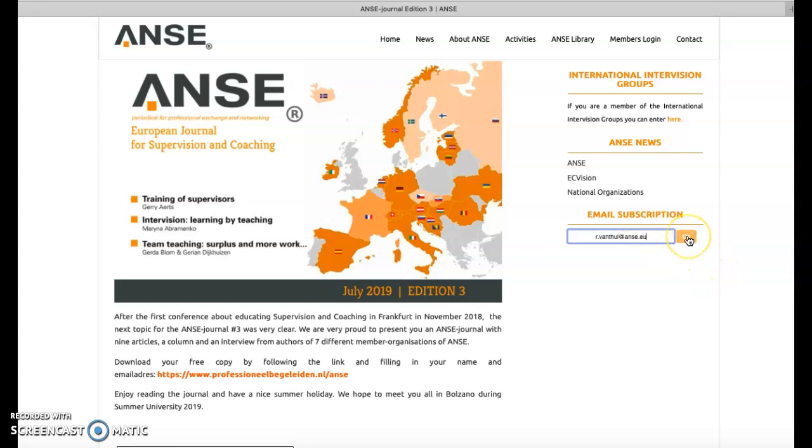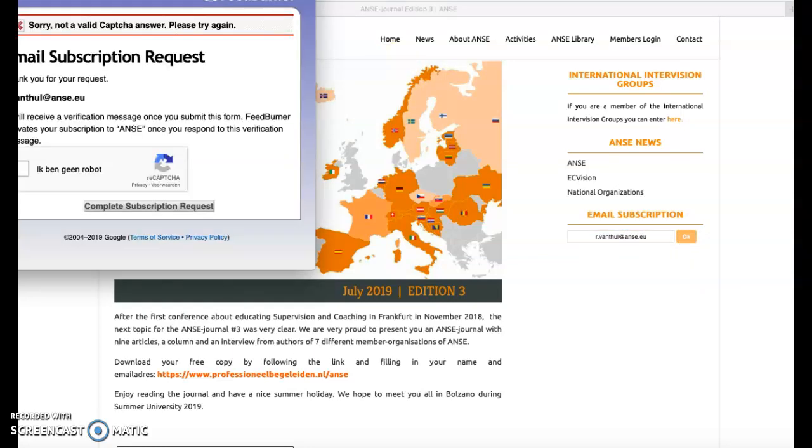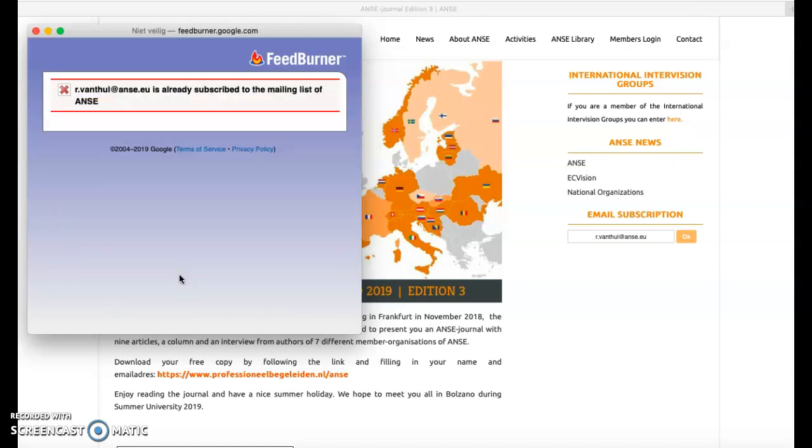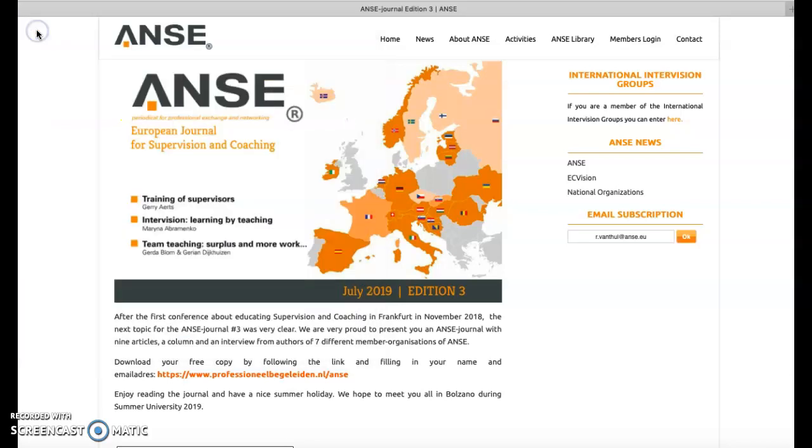If you click on OK, there will be a pop-up from FeedBurner, and there you have to confirm that you're not a robot. I click on complete the subscription, and I'm already subscribed, but then you receive an email message and you have to confirm that you want to be updated all the time.